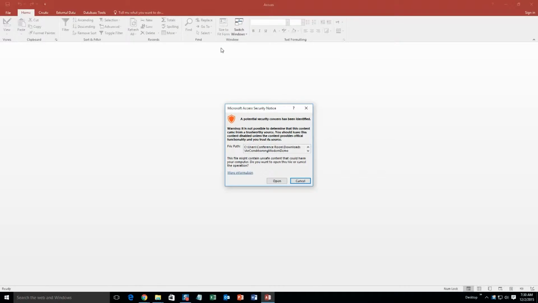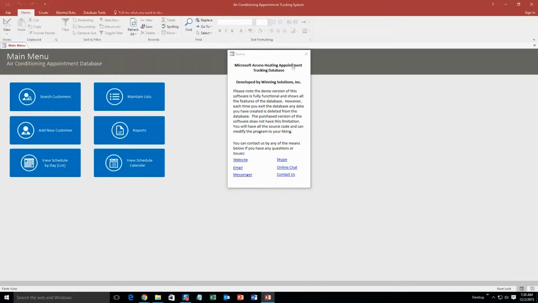Along with all of our database templates, since they do come from the web, your computer views it as a security risk. I can assure you that this database template is safe, so I'm going to go ahead and continue on and open it. With all of our database templates, you also get a pop-up box that shows all the different ways that you can contact us. Feel free to contact us whenever you'd like. I'm just going to go ahead and close that out for now.